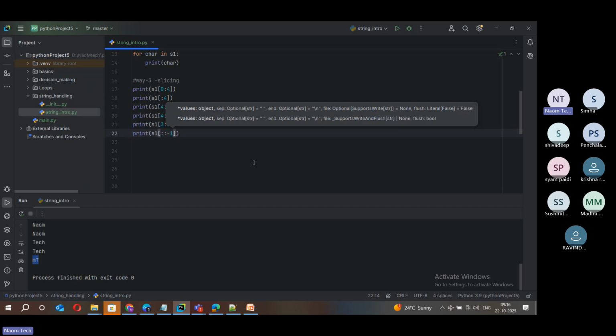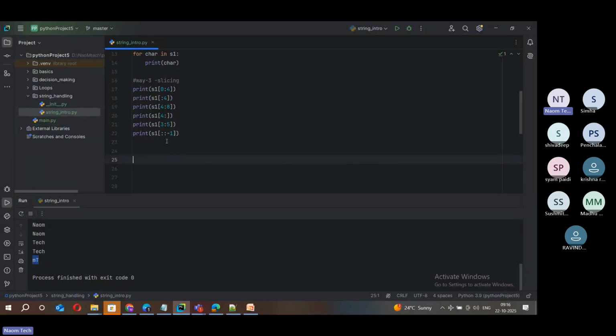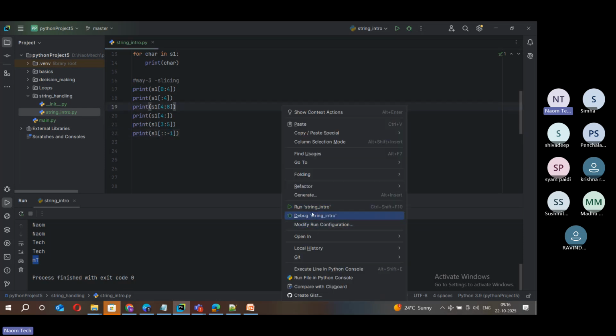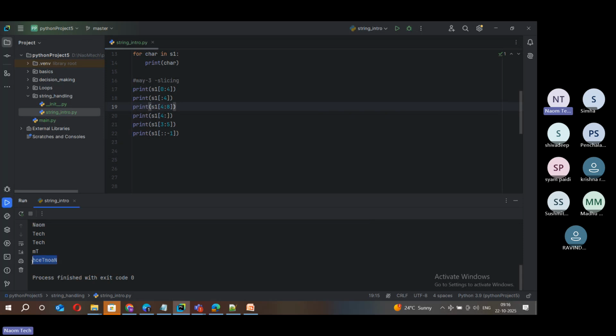What is it that it has, friends? It has step, right? The same thing you can apply here on slicing as well. I just say colon colon, which means I leave the start and end index blank, and I mention -1, which means you are trying to reverse the whole string. Now, if I run this, you can see the last output gives us the reversed string.